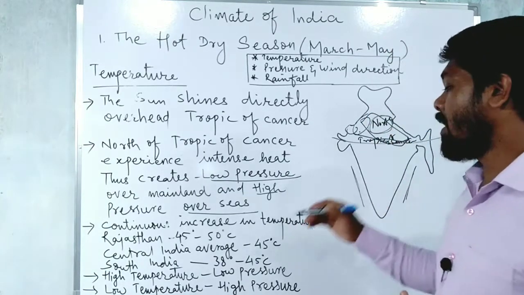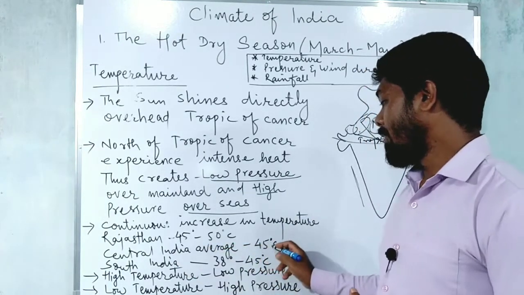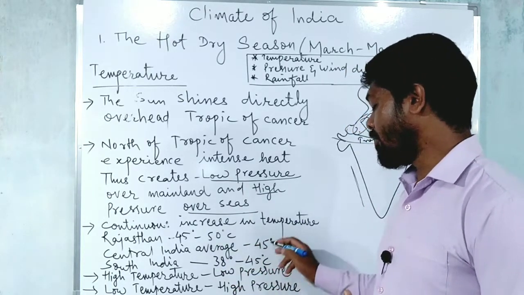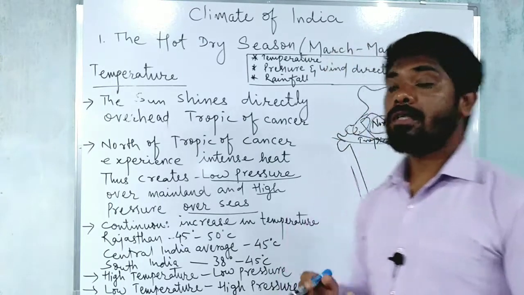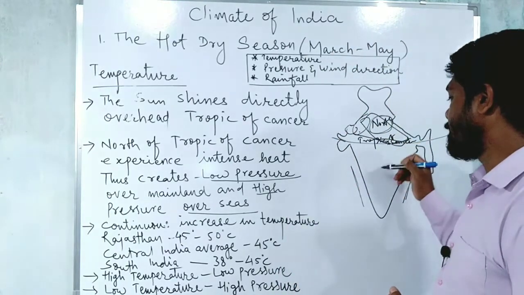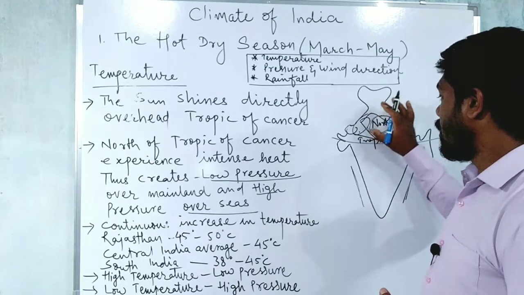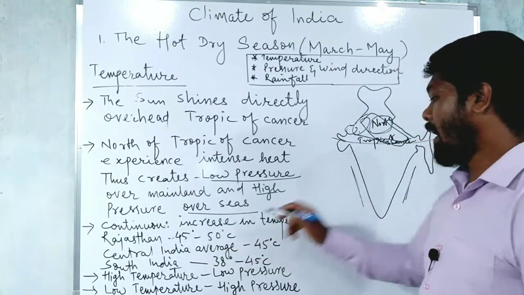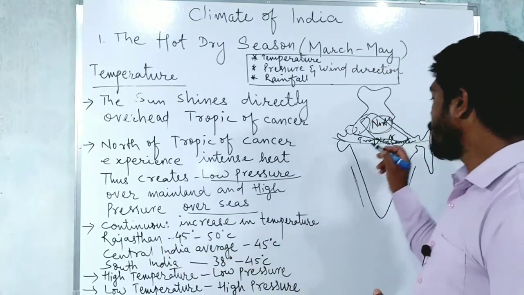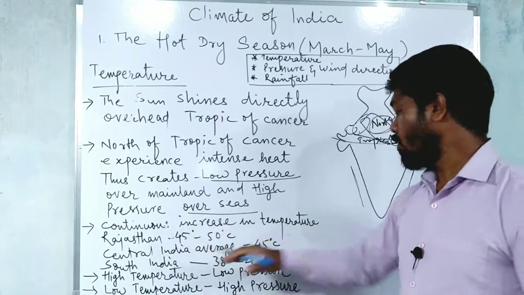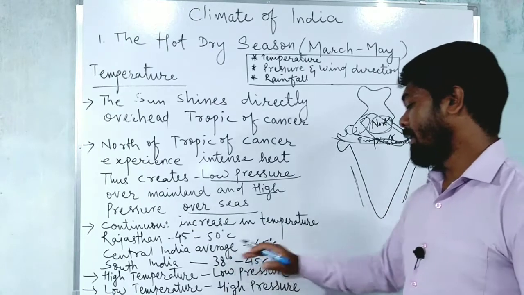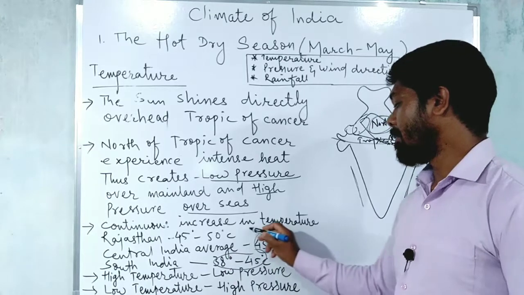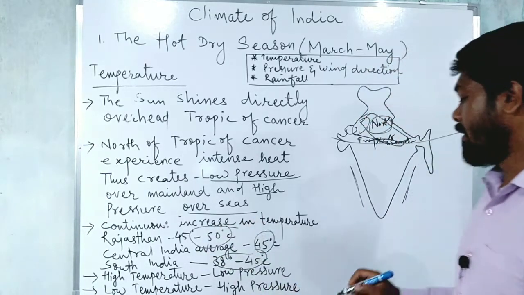And the central part of India also has an average of 45 degrees Celsius, and in South India, 38 degrees Celsius to 45 degrees Celsius. So there is a difference of temperature. In the extreme north you can see 45 to 50 degrees Celsius, in the central part 45 degrees Celsius, and in the south of India 38 to 45. So there is a temperature difference, you can see over there.